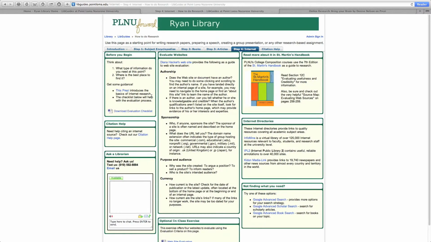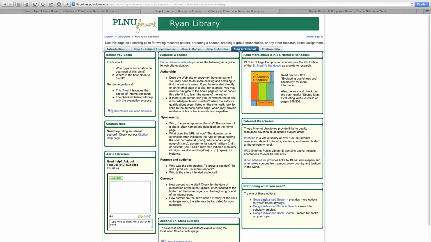On our step 4 page of the How to Do Research Guide, below the link for the Prezi, you can see I've provided a checklist for you. It's not an assignment you need to turn in, it's just a resource for you, so that if you want something to look at and check boxes as you evaluate a website, you have a tool for doing that. Now, I told you we'd also look in the lower right-hand corner of that page so that we can explore the Google Advanced Search.